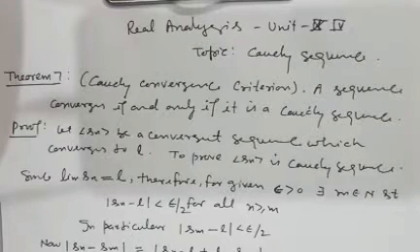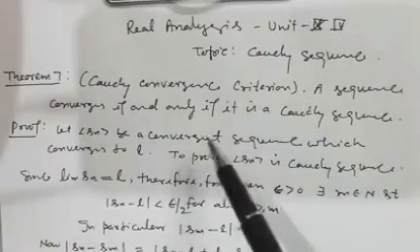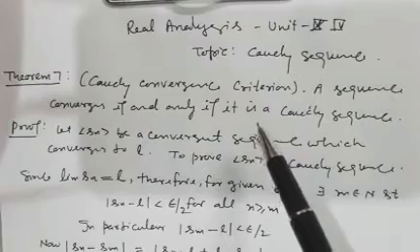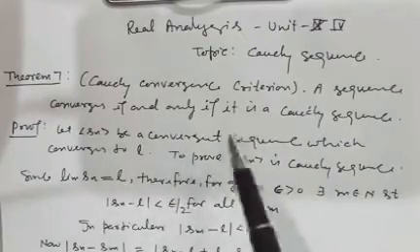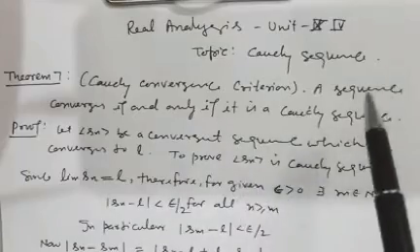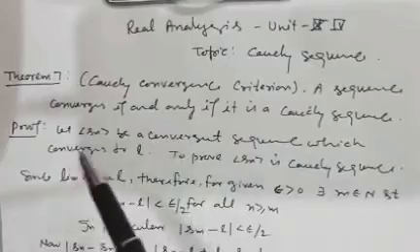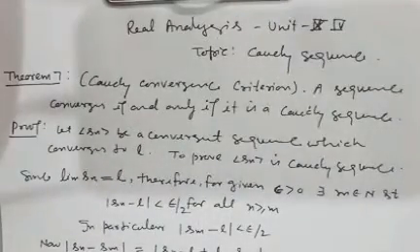The statement is: a sequence converges if and only if it is a Cauchy sequence. It is a very useful theorem to prove whether a sequence is Cauchy or convergent, because it can be observed that if a sequence is convergent, then it will be a Cauchy sequence, and if it is a Cauchy sequence, then it will be a convergent sequence.